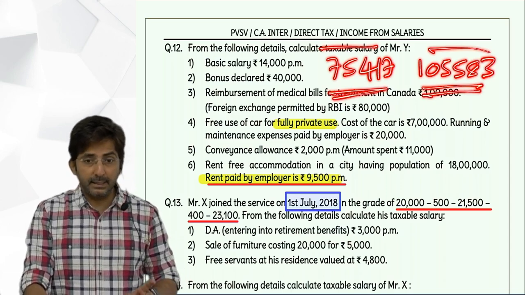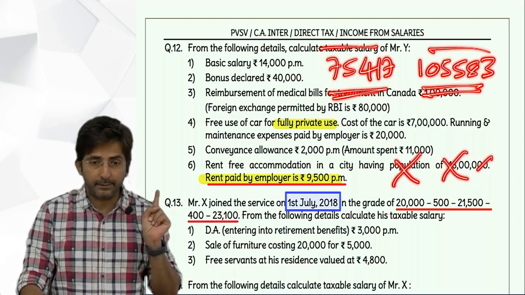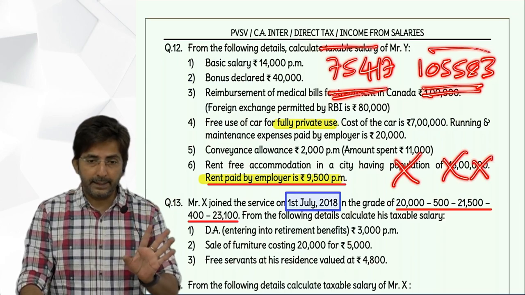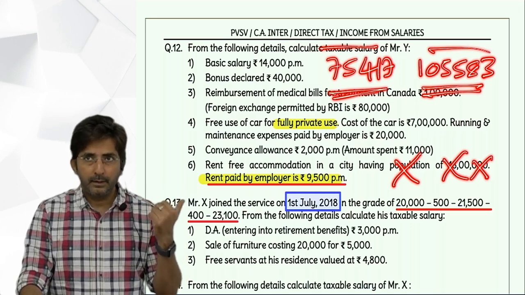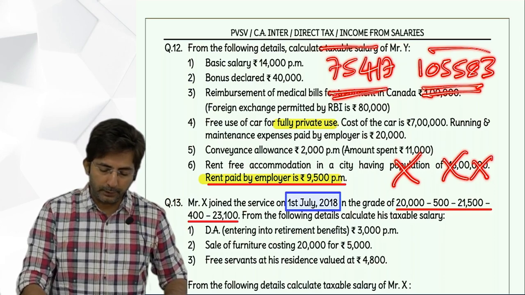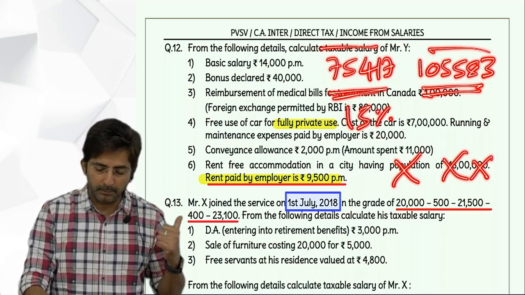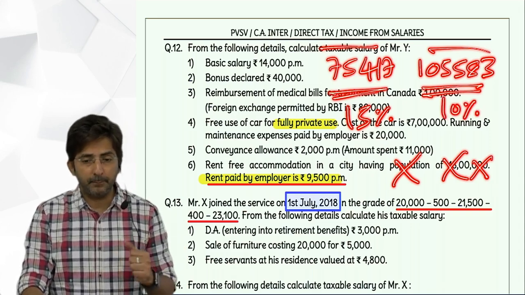And since it is a rented house, we will not see the population. See, I have cancelled it. We will take directly 15% for before 1st September, and for after 1st September it is 10%. So here you will take 15% in the first column, and in the second column you will take 10%.